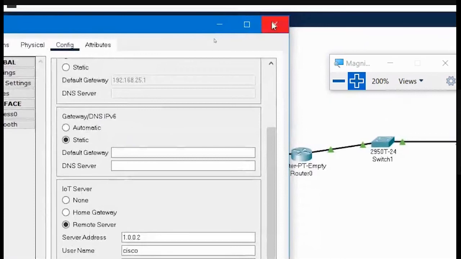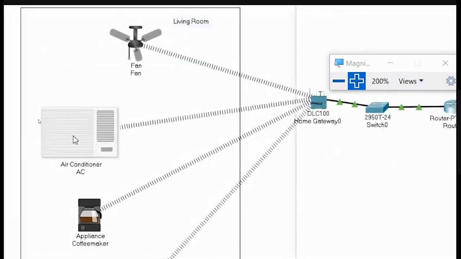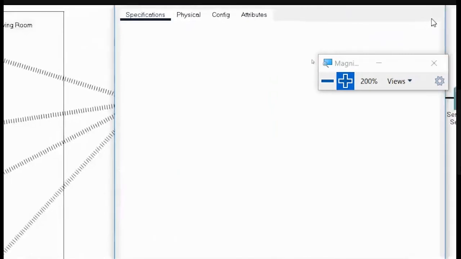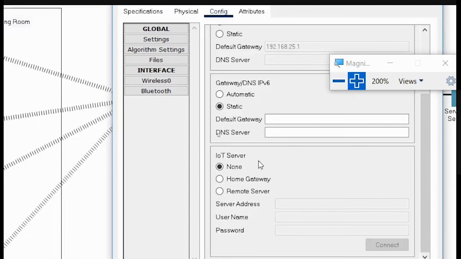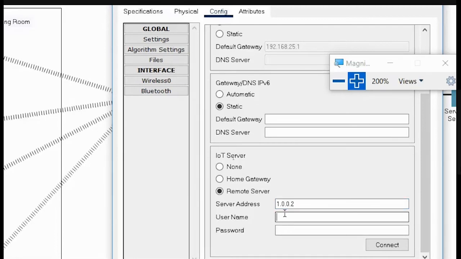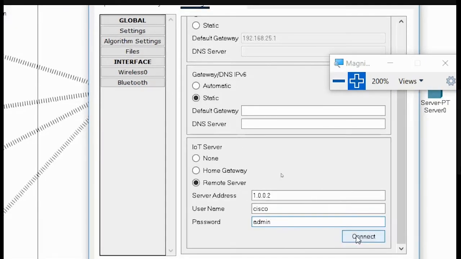In the same way I have to do this for the other devices also. I will click on this air conditioner, go to the config tab, scroll up, and choose remote server. I will provide the server address 1.0.0.2, with ID Cisco and password admin. This kind of thing happens when you connect any IoT device. Normally if you are buying it from Amazon or Google, it will log into a remote server, which is your Google server located somewhere else. In this way you could connect it.